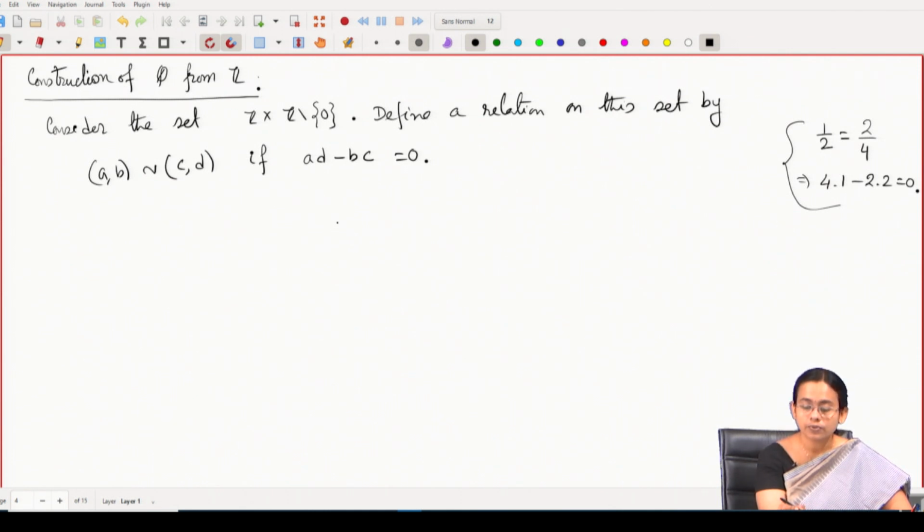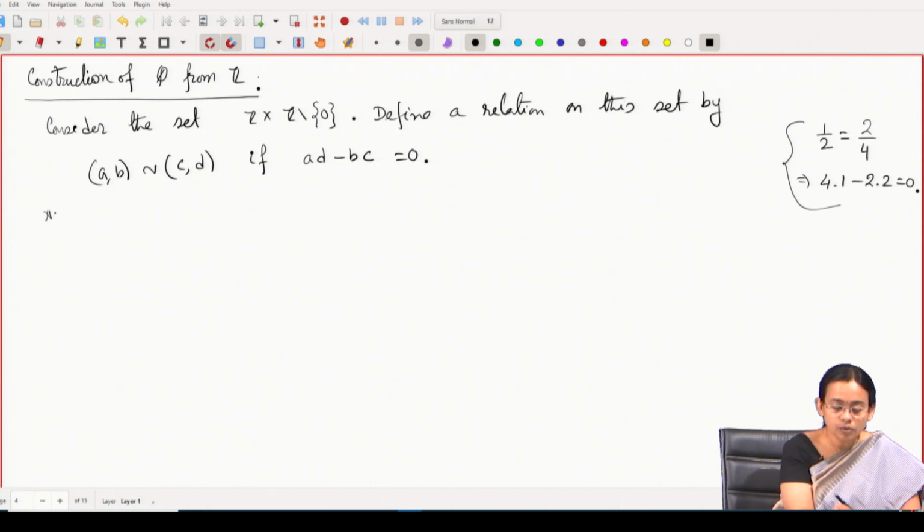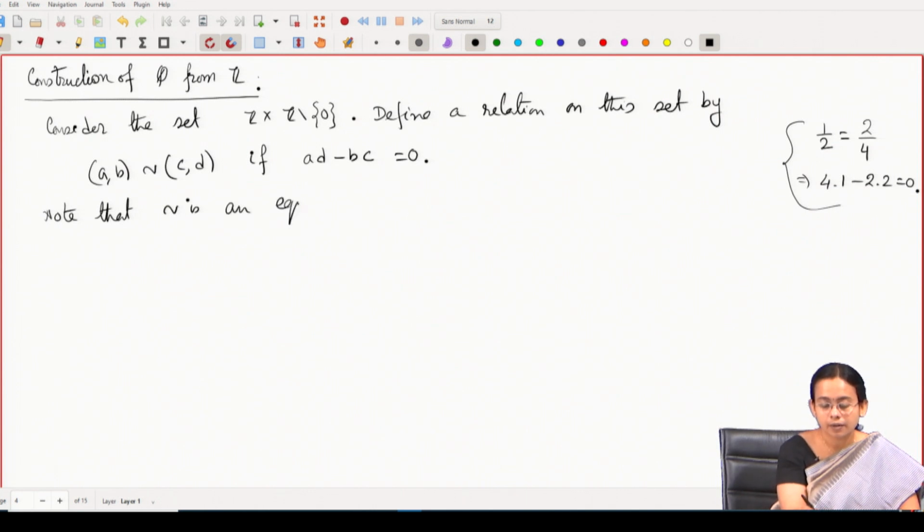Then you can observe that these rational numbers can be viewed as the equivalence classes. But for that I need to check that this relation that I have defined is an equivalence relation. So, note that this is an equivalence relation and these rational numbers are nothing but the equivalence classes under this equivalence relation.